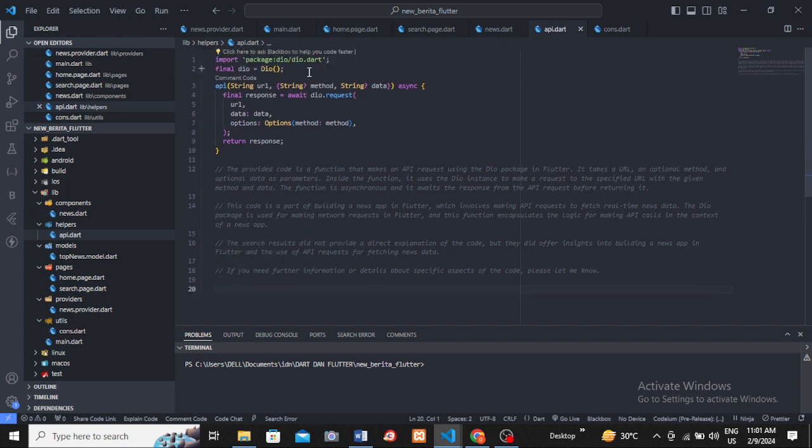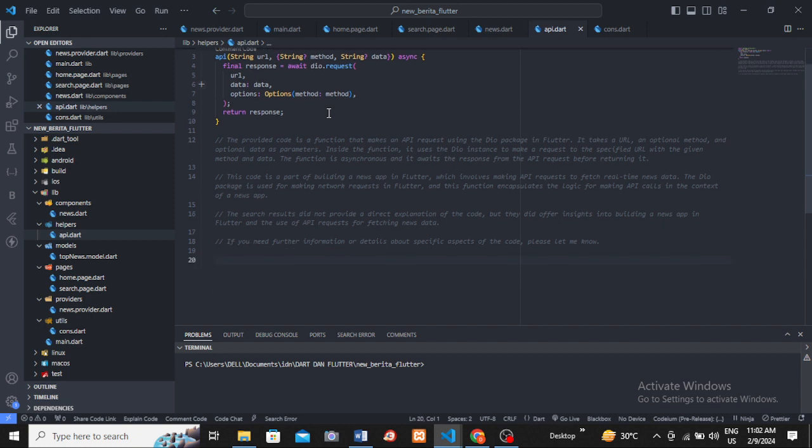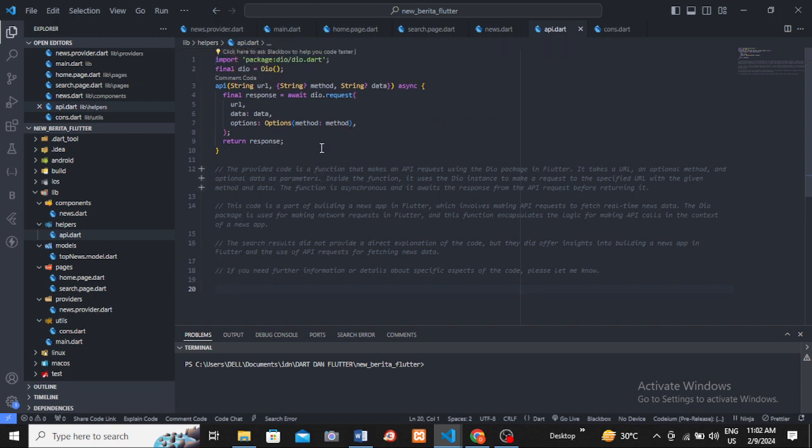The search result did not provide a direct explanation of the code, but they did offer insight into building a news app in Flutter and the use of API requests for fetching news data. If you need further information or details about specific aspects of the code, please let me know.